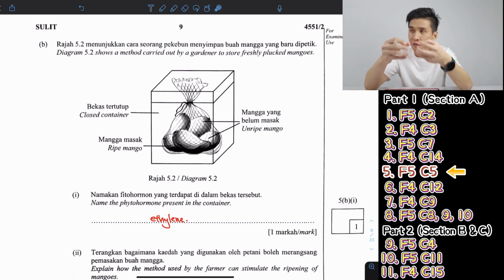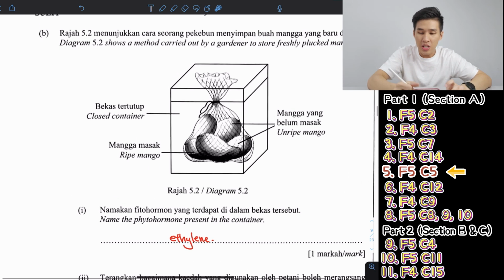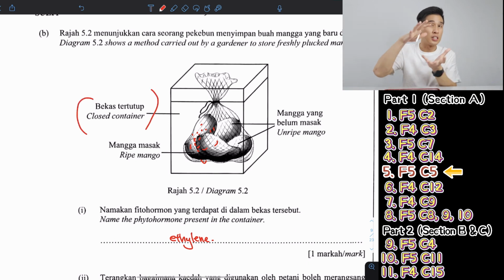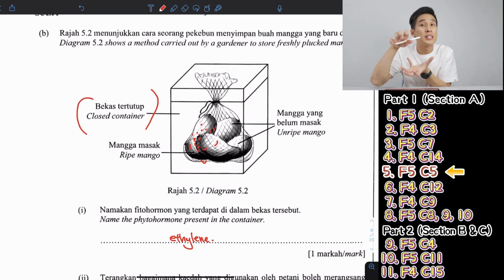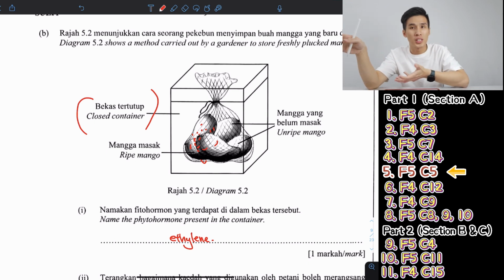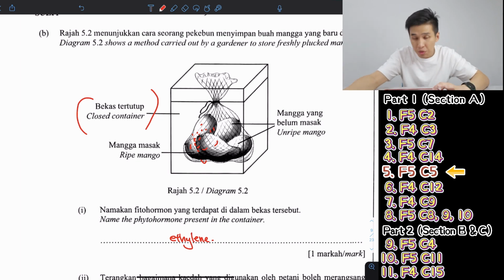So as a fruit starts to ripen, like a banana for example, or in this question a mango, they will start to release ethylene. Now ethylene, this hormone is in the form of gas, so it will start to release to the surrounding. Now since this is in a closed container, the ethylene gas will be trapped inside the container, so this gas will be more exposed towards the unripe mangoes as well, and then stimulate them to ripen. So that's what you're going to say.